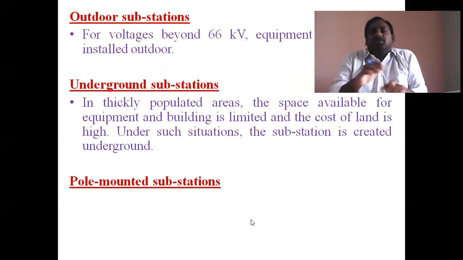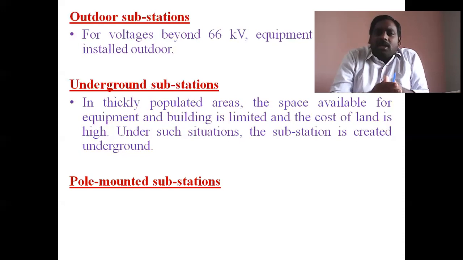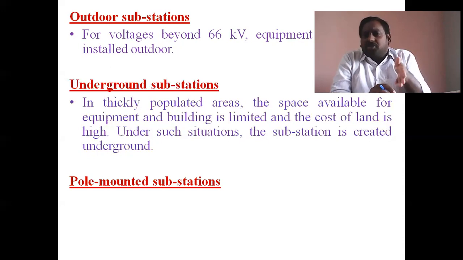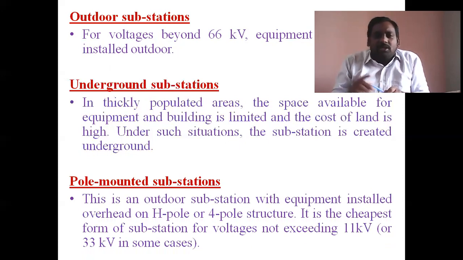Next, the pole mounted substation. In our daily life, you have seen these pole mounted substations many times. They are H-shaped substations. On our street sides, a transformer is mounted on such a structure, in the form of an H shape. Such a substation is called a pole mounted substation. It is a 4-pole structure which is open to air, so it is an outdoor substation. This is the cheapest form of substation for voltages not exceeding 11 kV or 33 kV.